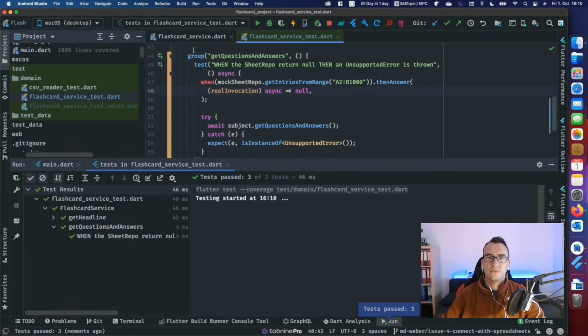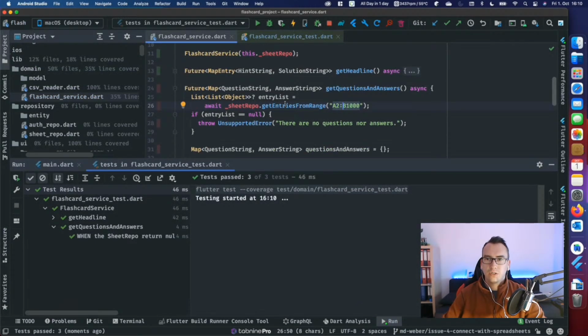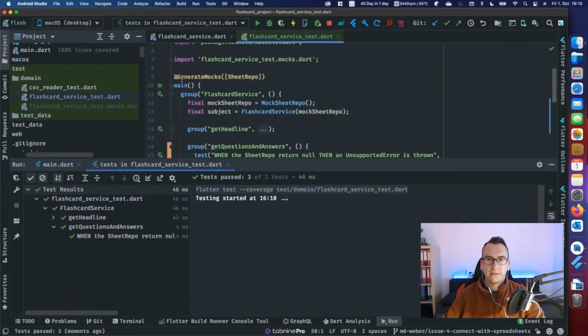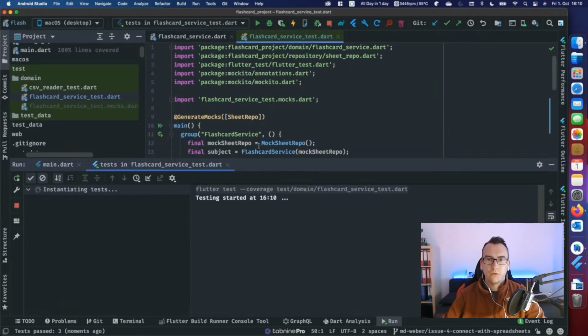We add it to the active suite, and with that, we should see now. Sadly, this didn't work again. So why is that the case? Let me quickly try again. So run with coverage.